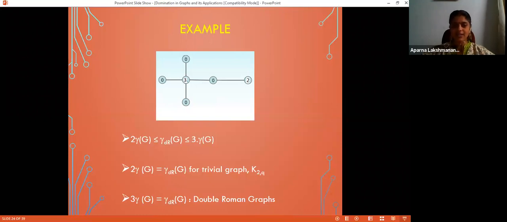The characterization of double Roman graphs is an open problem. Obviously, we have infinitely many graphs for which this upper bound is attained, and some classes of graphs are identified which satisfy this upper bound. But the general characterization problem is still open. That is, characterize all double Roman graphs. That is an open problem.